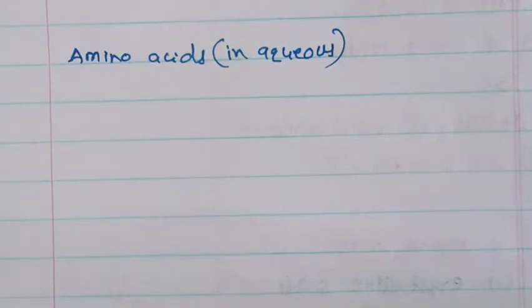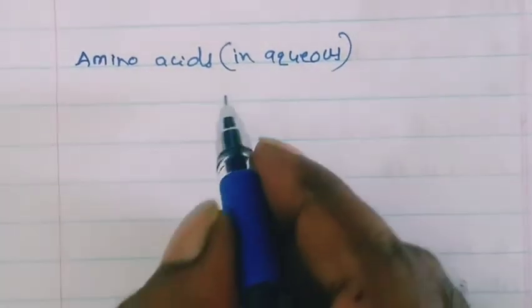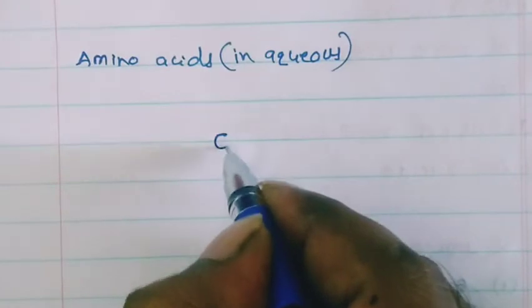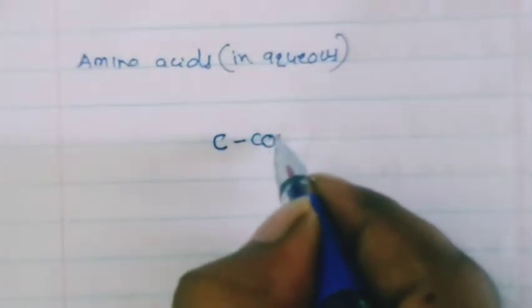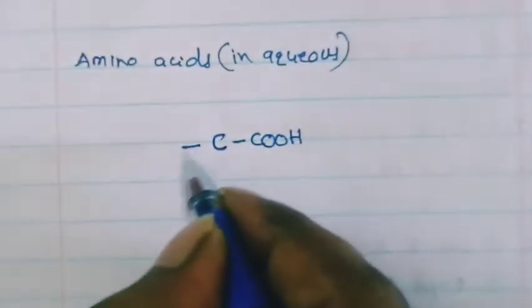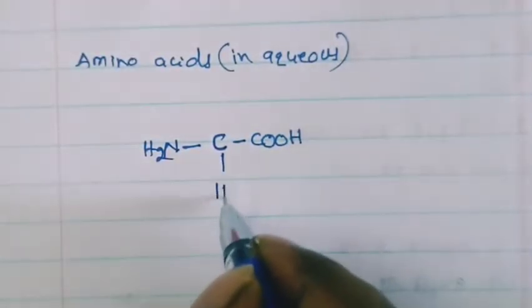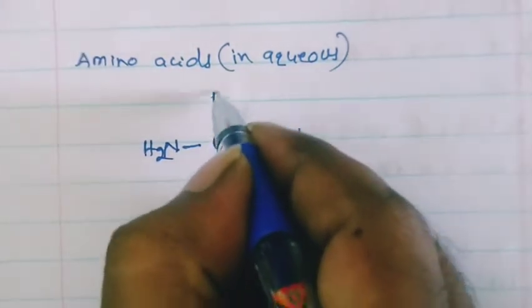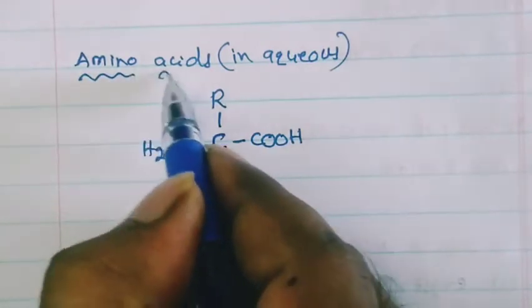Okay, amino acids in aqueous state. Already I gave the structural representation of alpha amino acids. I will write here alpha amino acids. It contains one alpha carbon atom, one carboxylic acid group, one amine group, one hydrogen atom, remaining one is R. Here R, already I said, is a variable.